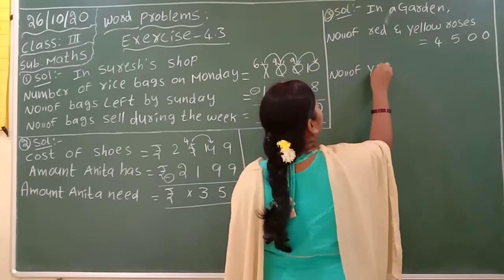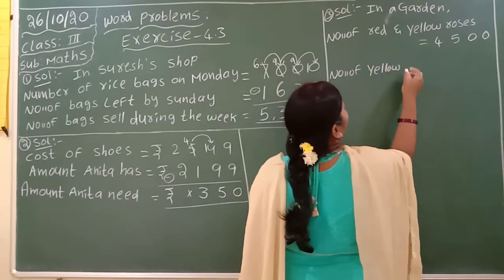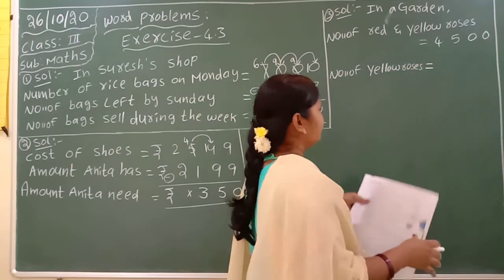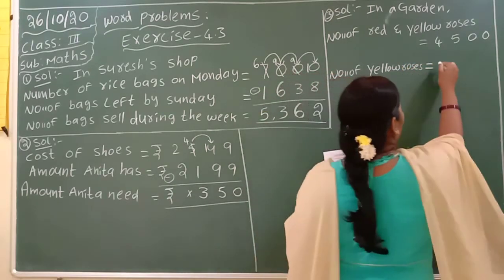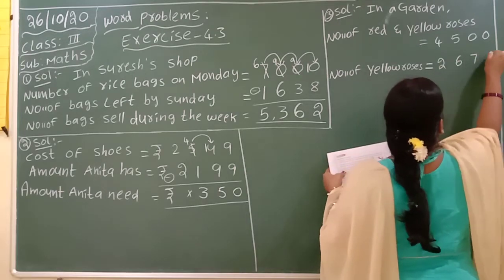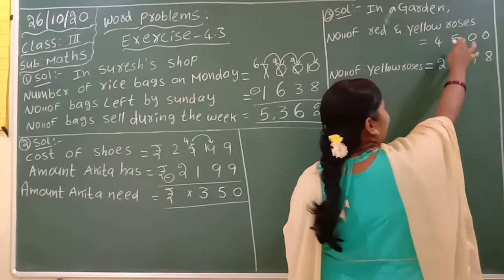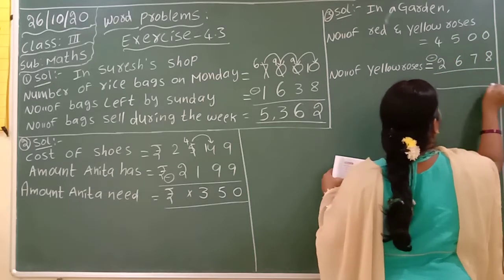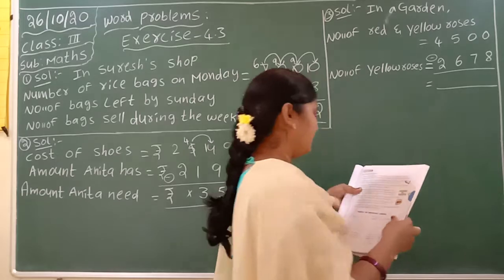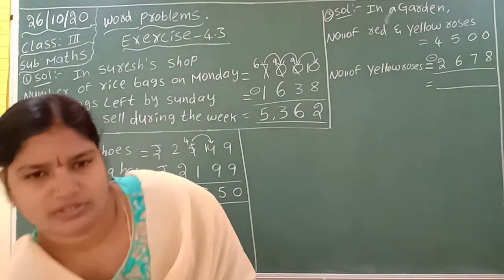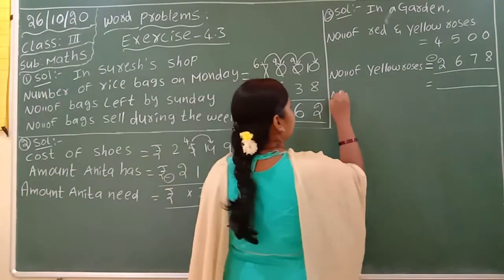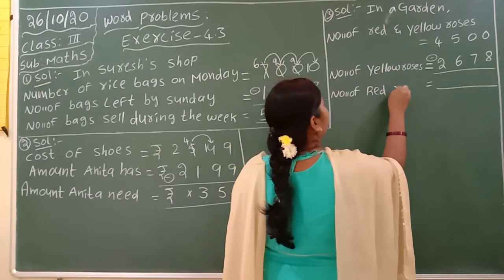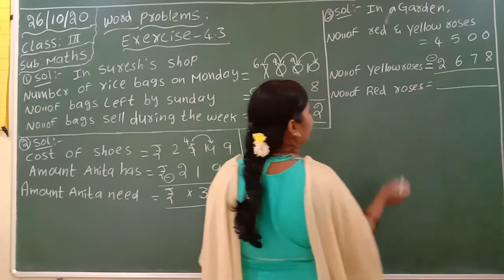Next, number of yellow roses is equal to, that is 2678. In your notebook, here only you have to write them. Here also you can do the subtraction. Then you will get the number of red roses. Okay. Last step. Number of red roses is equal to.